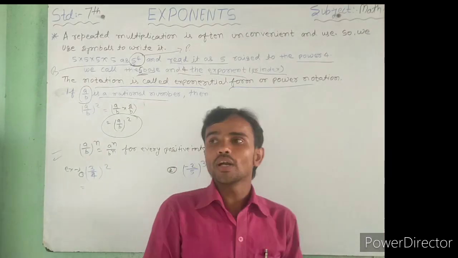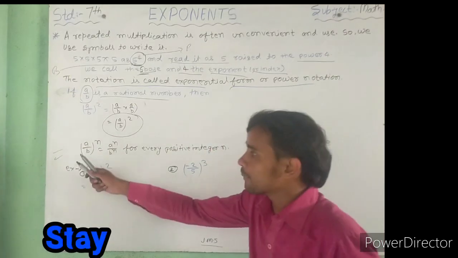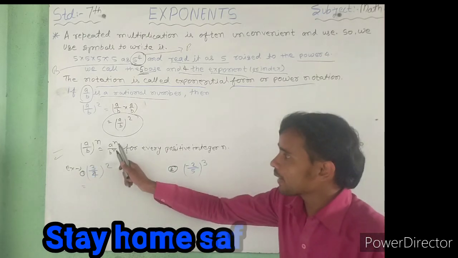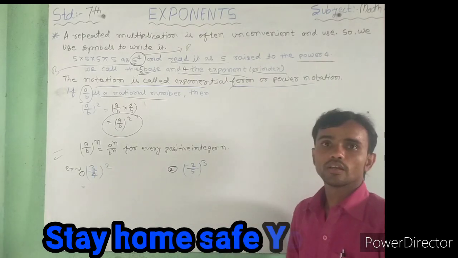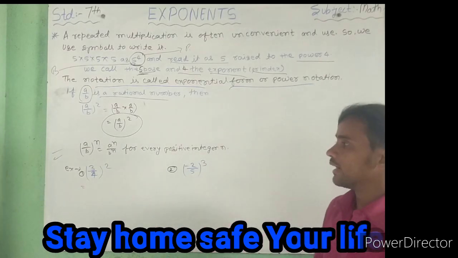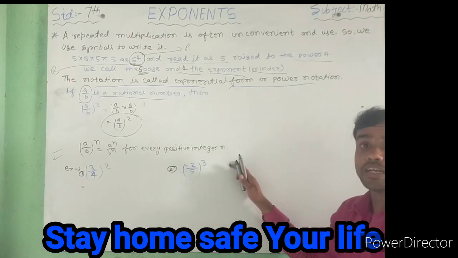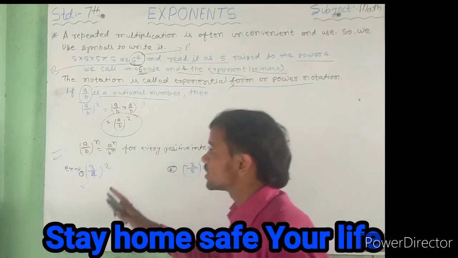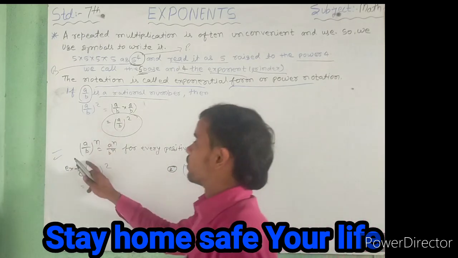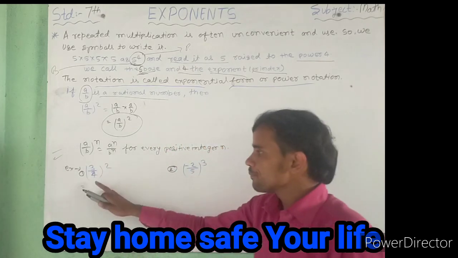What is the rule, what is the formation of that form? (a by b) power n equals a power n by b power n. a base and power n, b base and power n, for every positive integer n. It means that in any question with a positive integer n, you use this form. That's okay. Just like that, here is an example.